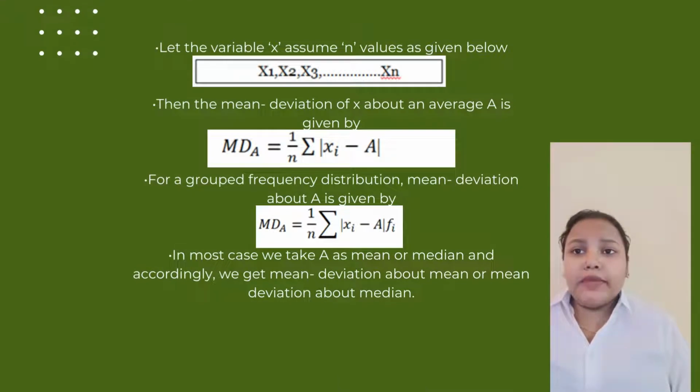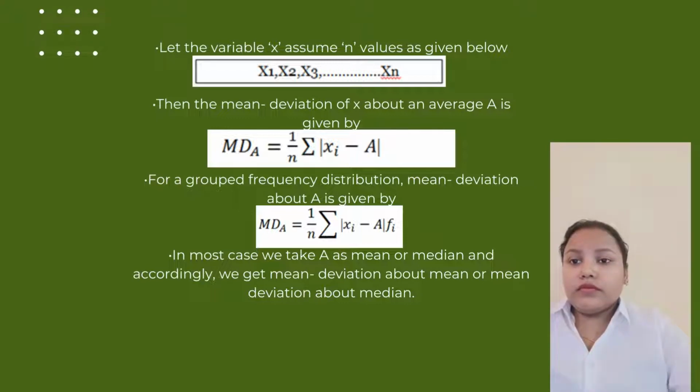Let the variable x assume n values as given below. So here the values are given. Then the mean deviation of x about an average a is given by mean deviation about a equals 1 by n summation of absolute xi minus a.